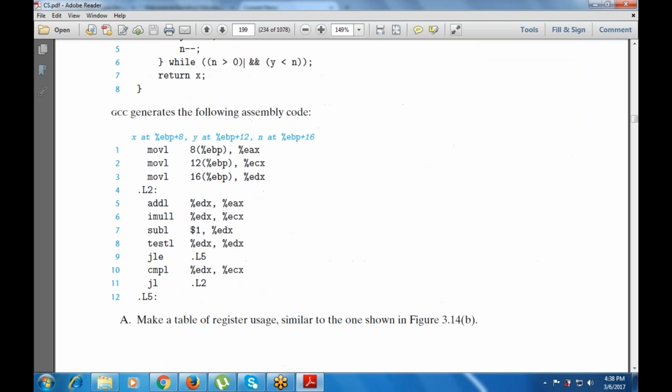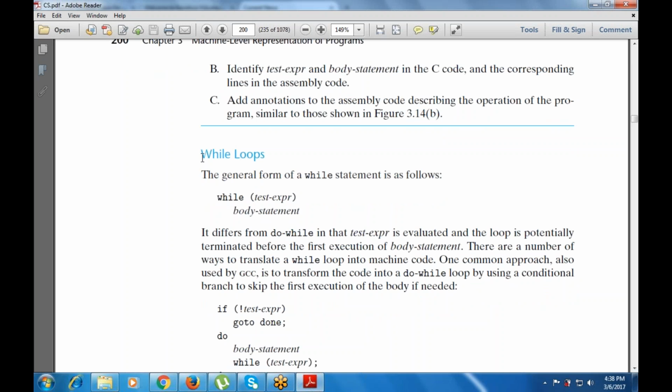Now this is a table that shows the expressions that are used. We are finished with the do while loop. The next part is the while loop. That means there is a test expression, then a body statement. It differs from the do while loop, as this loop can terminate before the first execution of the body statement. If the condition is not true, the statement will not execute.